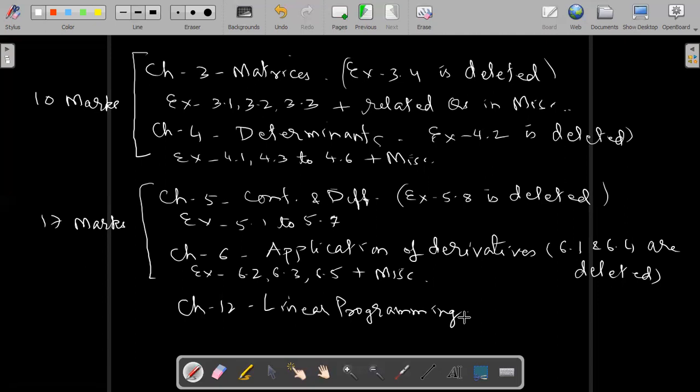So in 12.2, actually, the deleted portion is the formulation of LP problems. So that's why we can say that formulation means exercise 12.2 is deleted. Because for mathematical formulation, what is the deleted portion? Mathematical formulation.